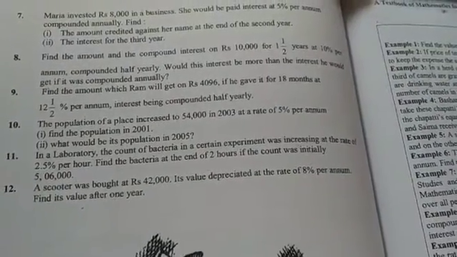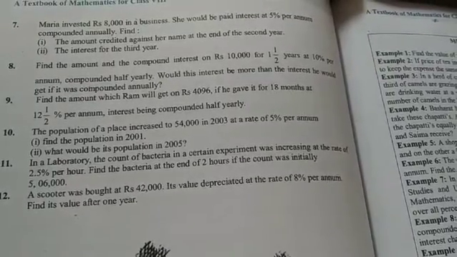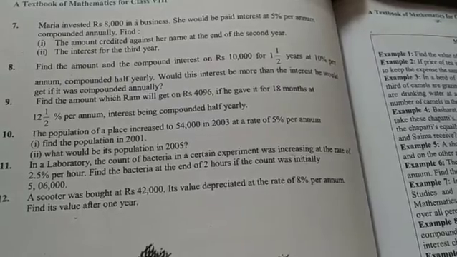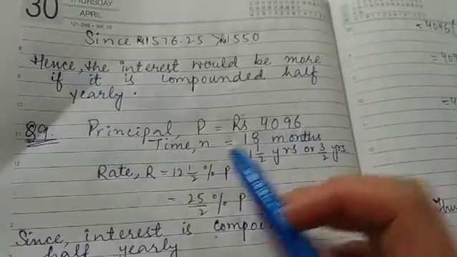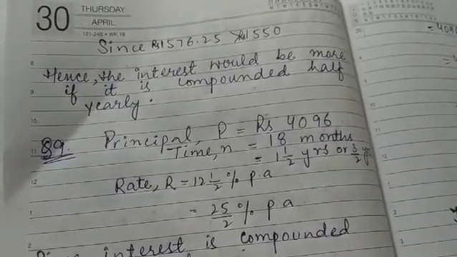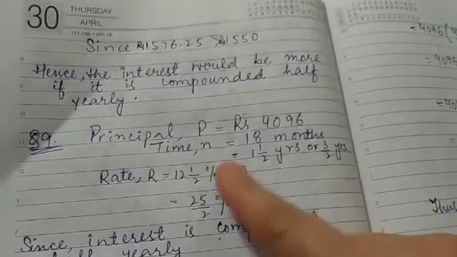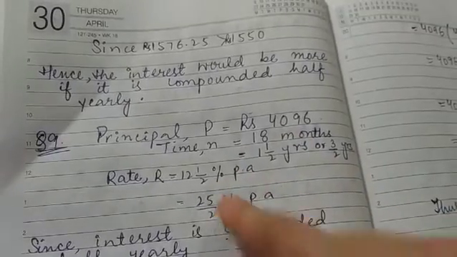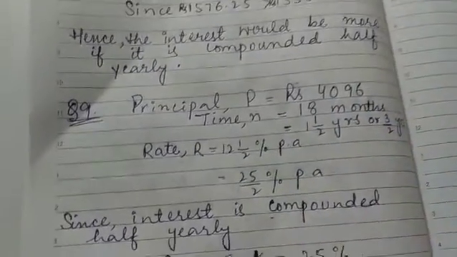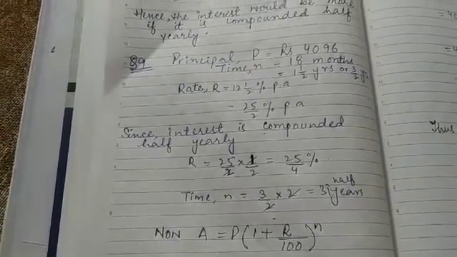Okay. Now the 9th question here is: find the amount which Ram will get on rupees 4,096 if he gave it for 18 months at 12 complete 1/2% per annum, interest being compounded half yearly. See, the principal is this, the time is 18 months. 18 months means 1 year and half a year, that means 1.5 years. So it will be either 1 complete 1/2 years or 3/2 years. And the rate is 12 complete 1/2, that means 25/2%. But it's being said in the question that the interest is compounded half yearly. So the rate will be divided by 2.